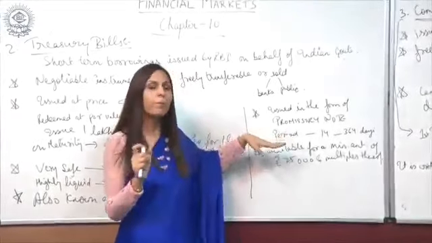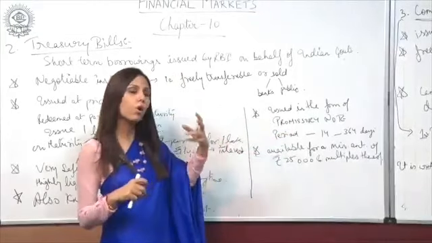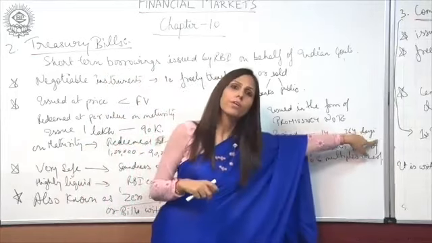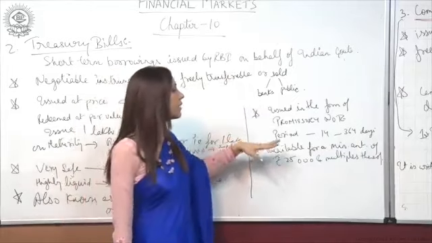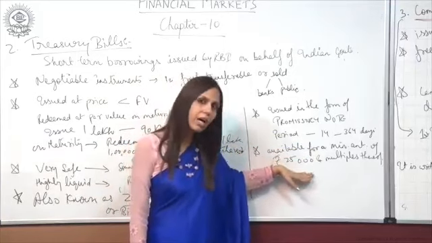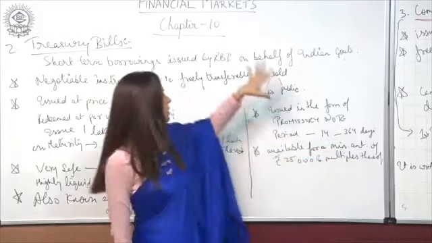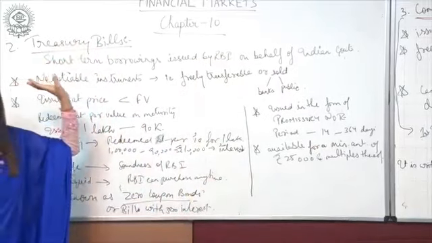That promissory note is generally drawn for a period of 14 to 364 days, and these treasury bills are available for a minimum amount of rupees 25,000 and multiples thereof. Fine. So these are the various features of treasury bills.